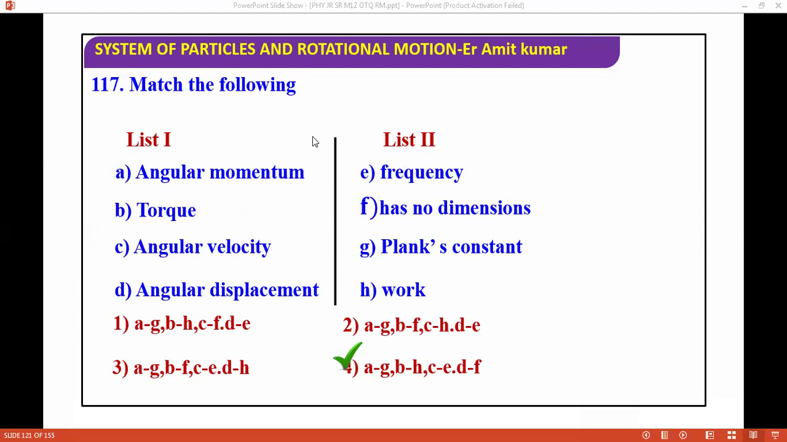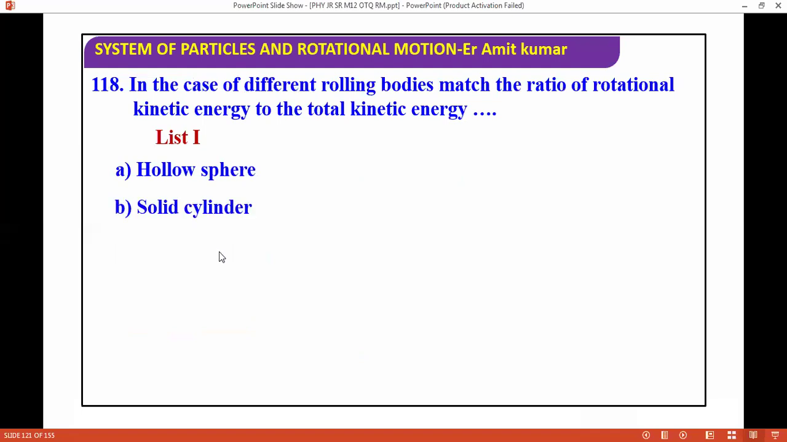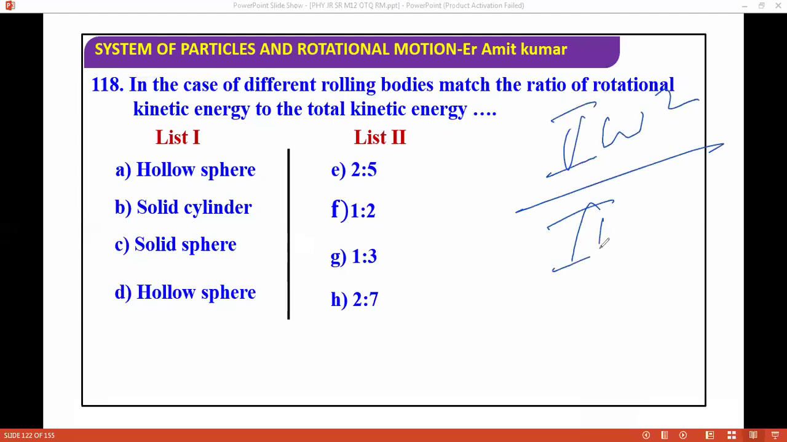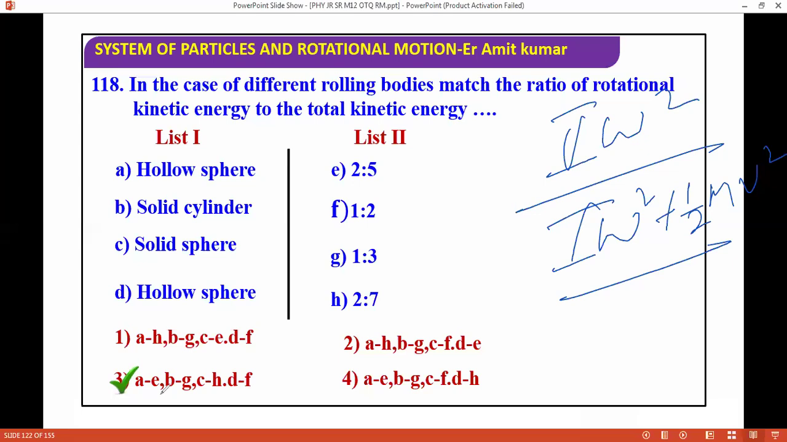I hit the next question. I'm moving ahead. The ratio of rotational kinetic energy to total kinetic energy. Again, you have to divide the rotational kinetic energy by the total kinetic energy. Basically, rotational is half I omega square divided by half I omega square plus half mv square. There are many tricks for solving these questions. I'm showing you the answer, you can try to find the correct answer. The correct answer will be the third one.